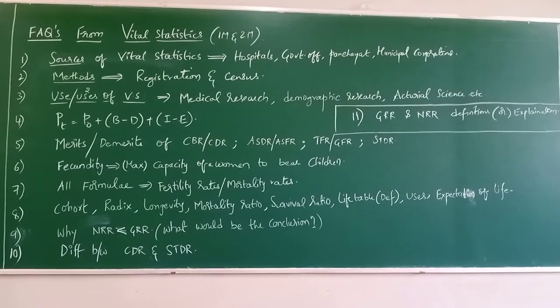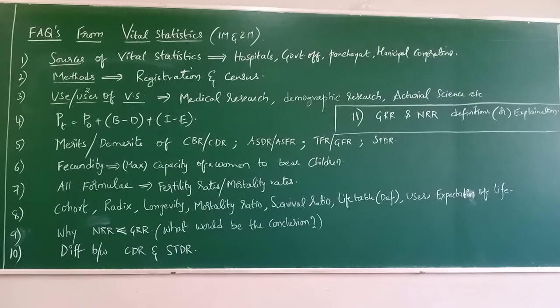And it can be used for comparing the mortality of two different populations. When you compare the death rates of two different populations, how can you decide which population is healthier? If the death rate is less, then it is the healthier one.